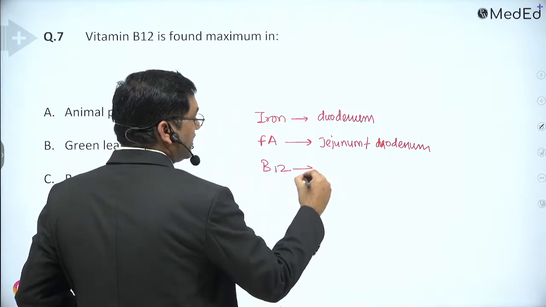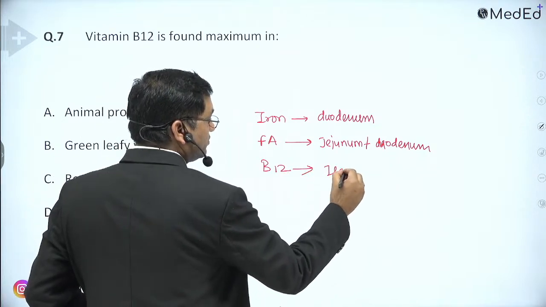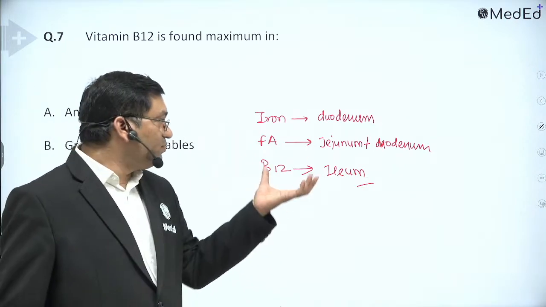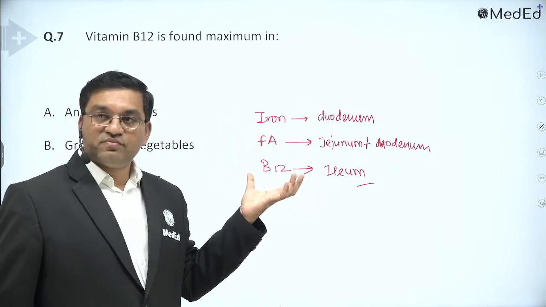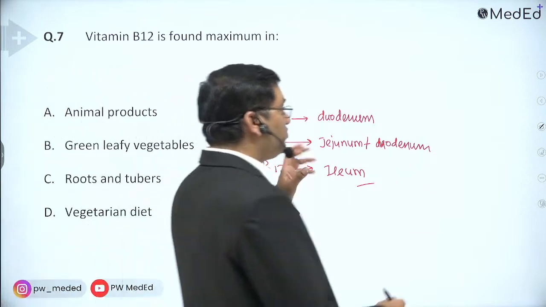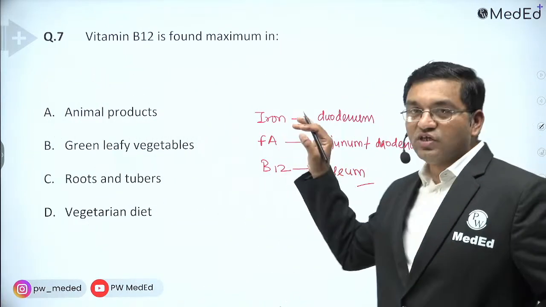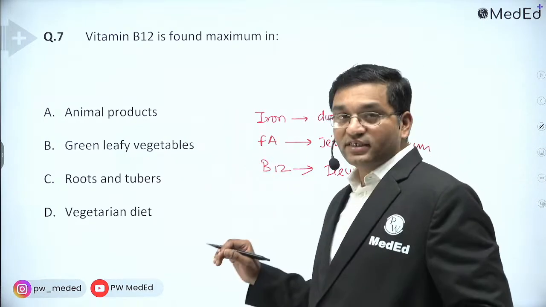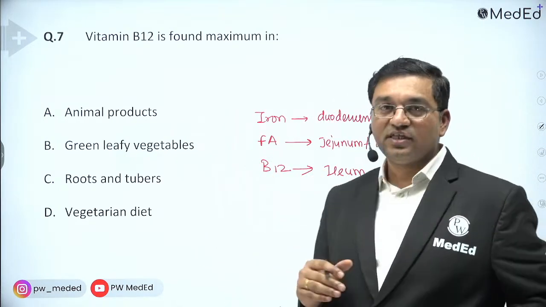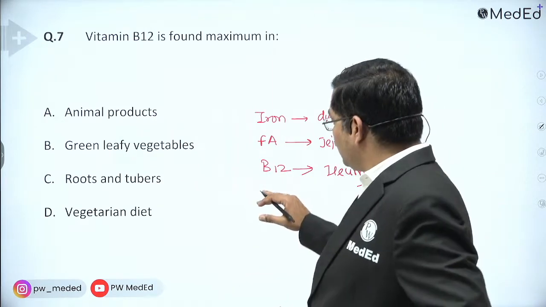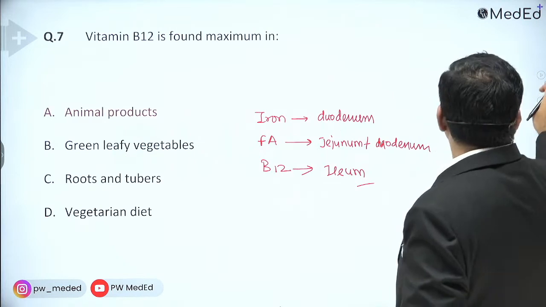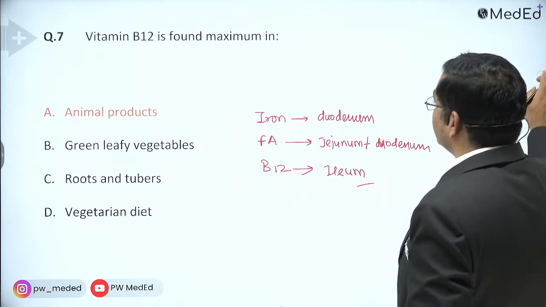And B12 is absorbed from the ileum. So duodenum, jejunum, ileum: iron, folic acid, B12. Okay. So this is important to remember. So we give the iron and folic acid supplementation to pregnant women for prophylaxis, to protect them from anemia, and then B12. So animal products is the answer.